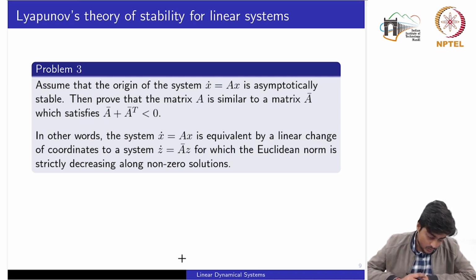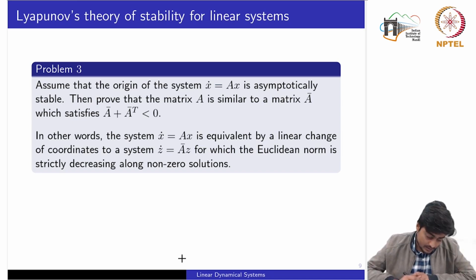Problem 3 deals with the following. Assume that the origin of the system, which is a homogeneous system given the state matrix A, is asymptotically stable. So we know that all the eigenvalues of this matrix lie on the left hand side. Then we need to show that the matrix A is similar to another matrix A bar, which satisfies that A bar plus A bar transpose is negative definite.